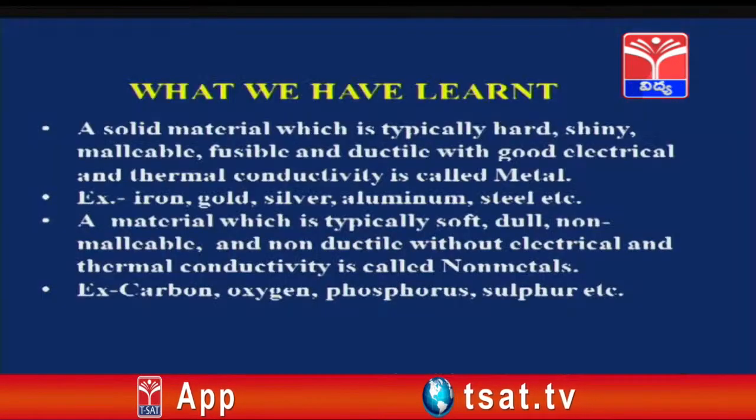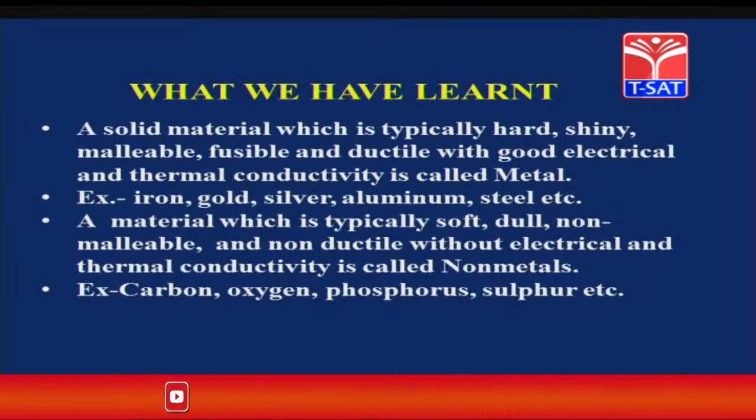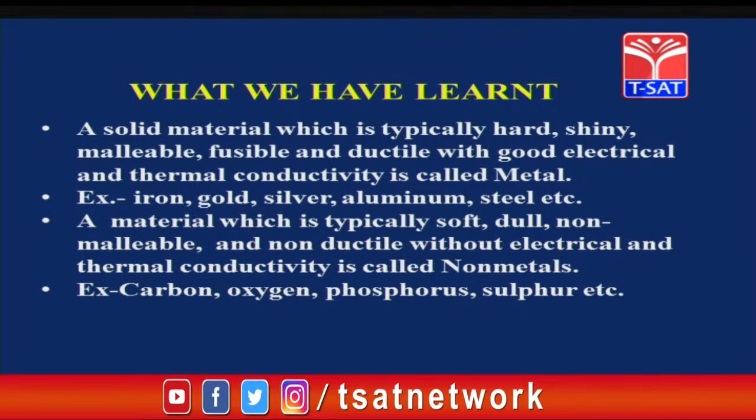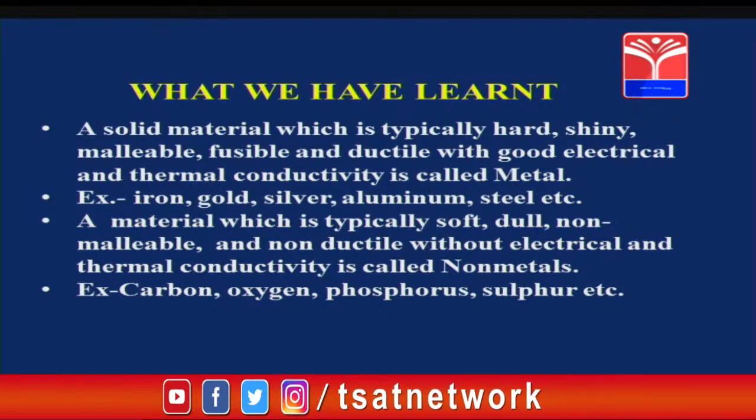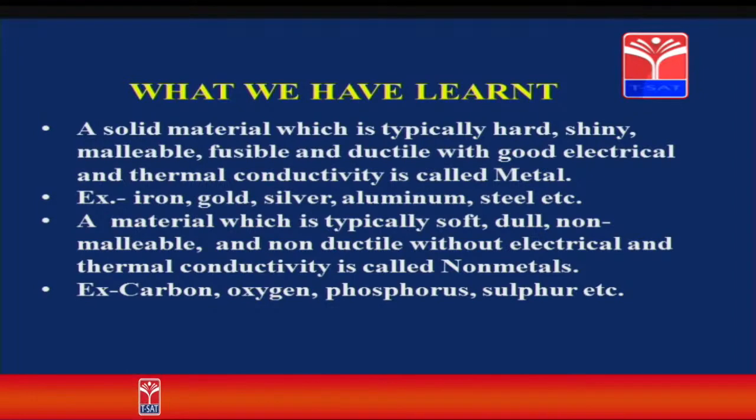Okay. So I hope you have understood this lesson. What we have learnt. A solid material which is typically hard, shiny, malleable, fusible and ductile with good electrical and thermal conductivity is called metal. Examples of metals are iron, gold, silver, aluminium, steel, etc. Now what is a non-metal? A material which is typically soft, dull, non-malleable and non-ductile without electrical and thermal conductivity is called non-metal. Examples are carbon, oxygen, phosphorus, sulfur, etc. But some exceptional cases are also there.